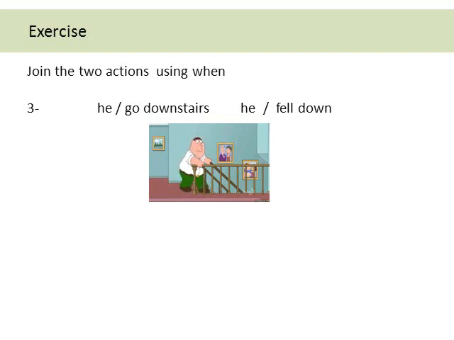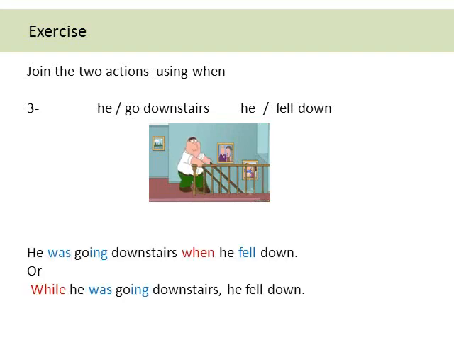He go downstairs, he fell down. When, use when, or join the sentences with when. He was going downstairs when he fell down. Or while he was going downstairs, he fell down.